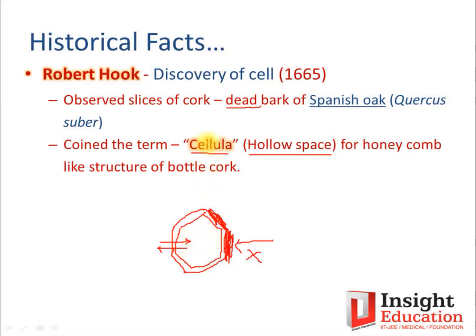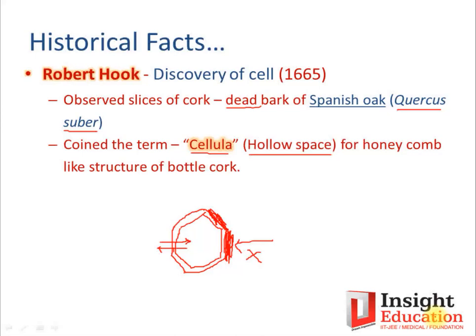Okay, and why was this cell dead? Because it was having a secondary cell wall which was suberized. Suberized means it is having a presence of suberin, and that's why the name of the plant is Quercus suber. Quercus suber, it is important to note here, is a commercial source of suberin. And you know that many food beverages, drinks, are sometimes covered with a wooden cork, and that wooden cork is nothing but a suberized cork.